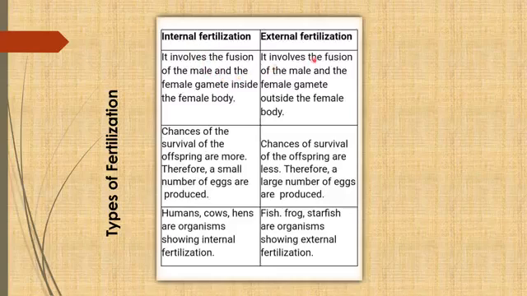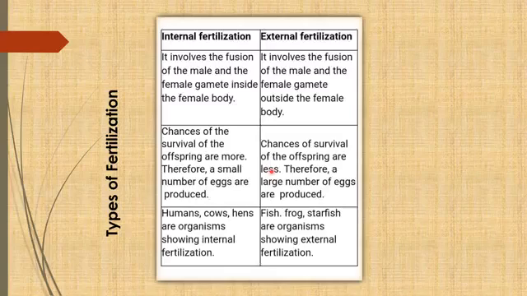If we talk about external, as is clear from the word also, it is when the fusion of male and female gametes takes place outside of the female body, that we call external fertilization. Now if the gametes are meeting outside, there is no fusion inside the female body, so obviously the chances of survival of the offspring are less.